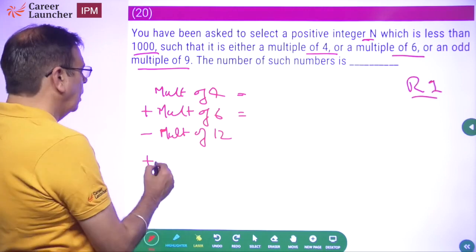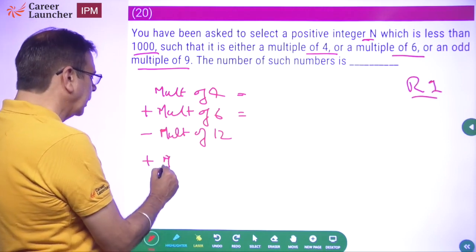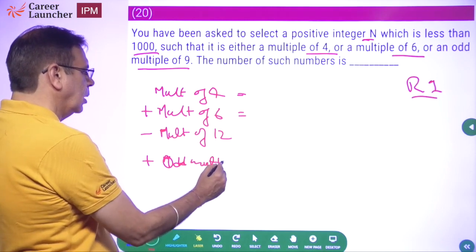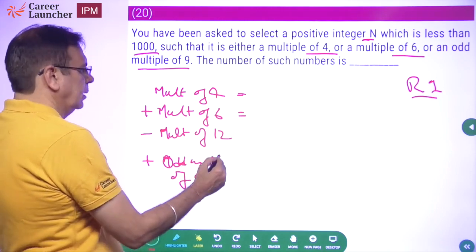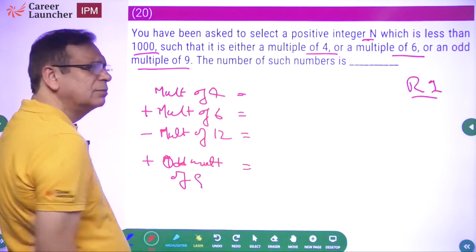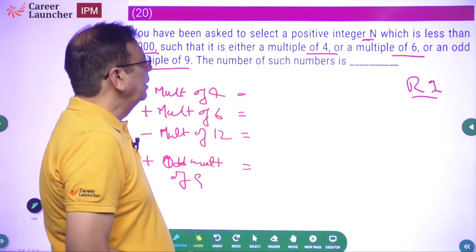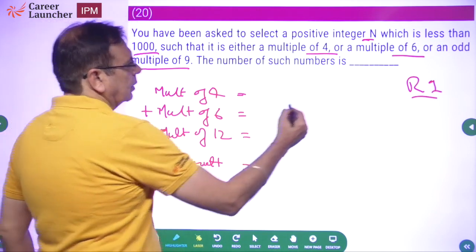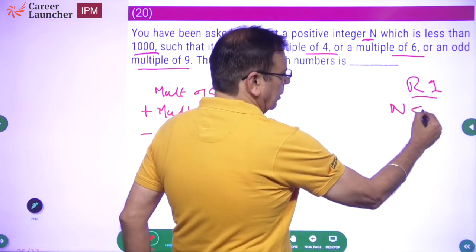Plus multiples of, or rather let's say odd multiples of 9. तो यही करने ना हमें चार चीजें कर लेंगे. Okay, which is the biggest? We are saying n is less than 1000. Critical thing is n is less than 1000.